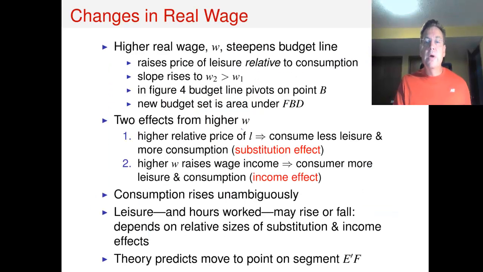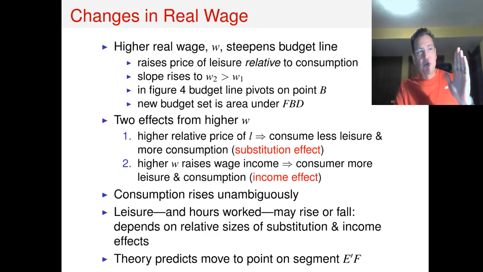A change in the real wage is a bit more complicated. And the reason for this is that it both shifts the budget line and it changes its slope. By changing the slope, that means that it is changing the relative price of leisure compared to consumption.